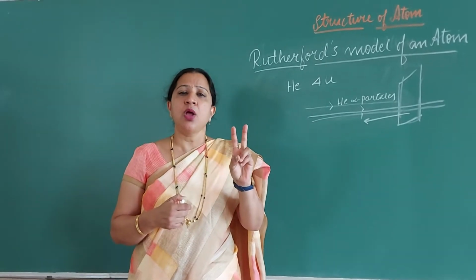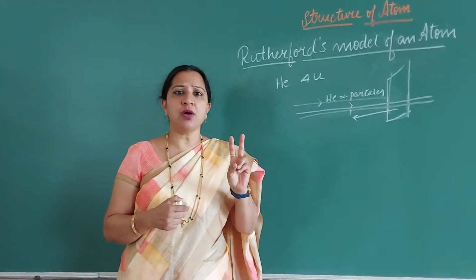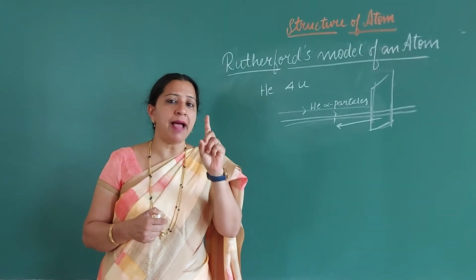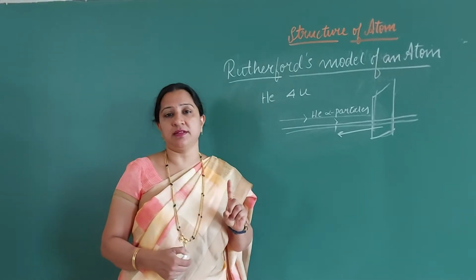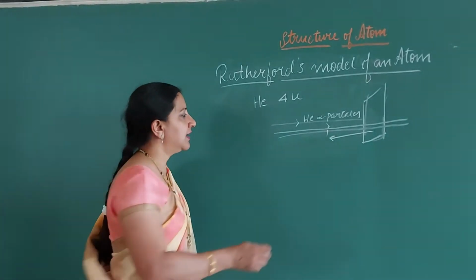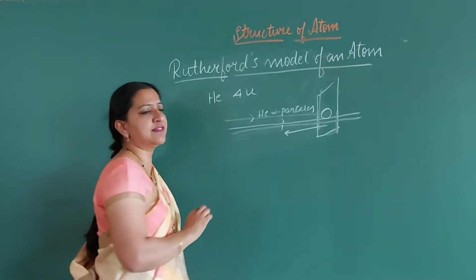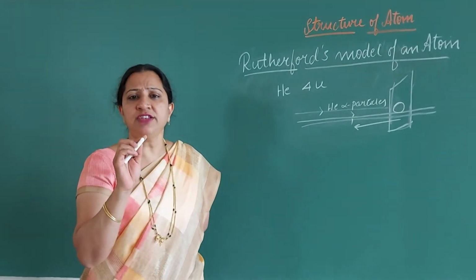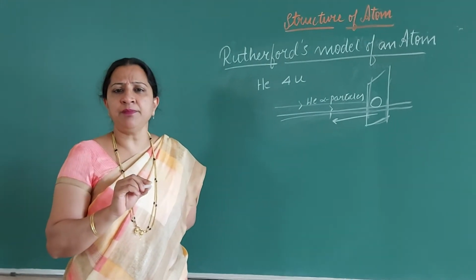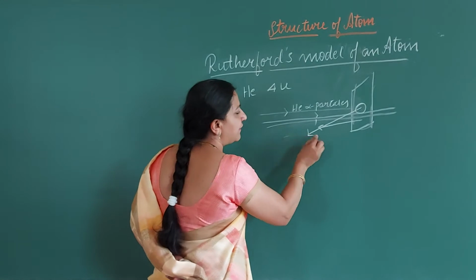Now second, why did few alpha particles deflect back? And what was his count? His count was one alpha particle deflected back out of 12,000 alpha particles. And why did that alpha particle deflect back? Because the positively charged particles occupy a very small space in an atom, and one or two helium particles hit that small space and reflected back.